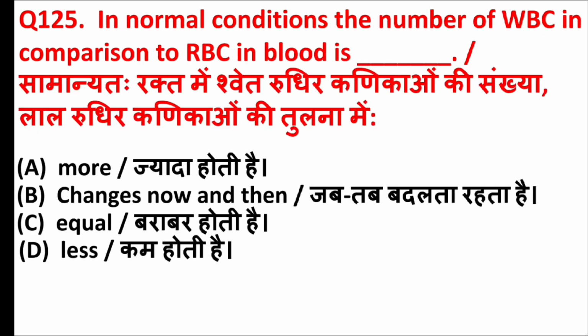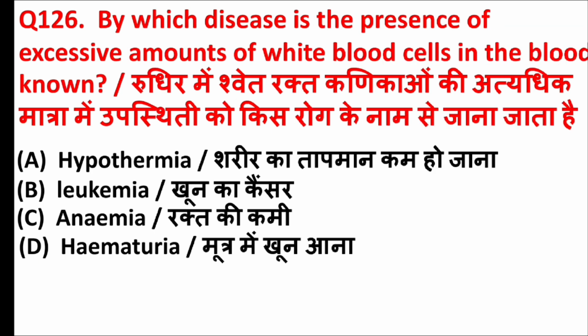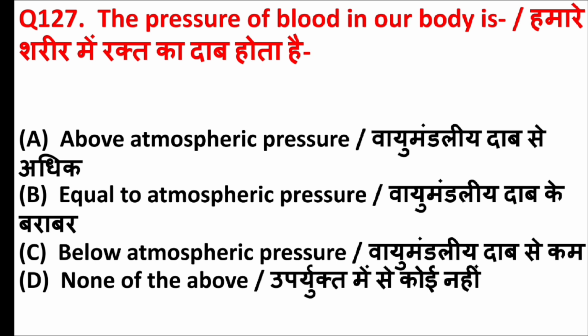In normal conditions, the number of WBC in comparison to RBC in blood is blank. Answer is option D, less. By which disease is the presence of excessive amounts of white blood cells in the blood known? Answer is option B, leukemia. The pressure of blood in our body is? Answer is option A, above atmospheric pressure.